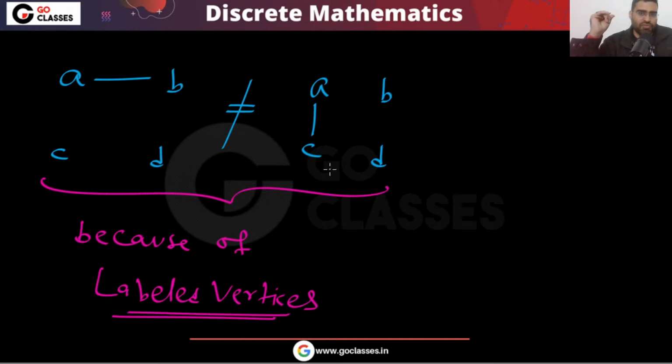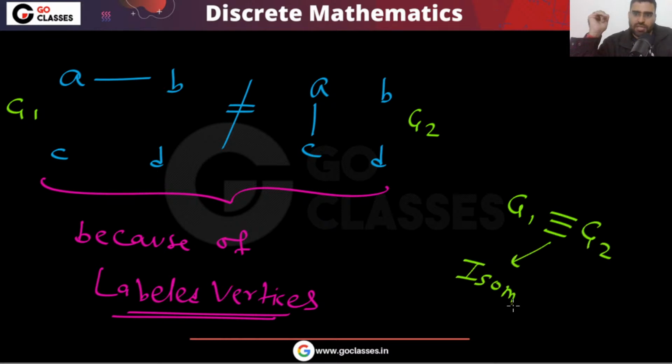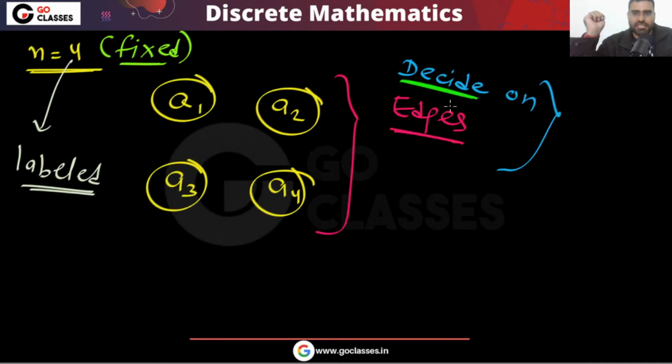Yes, they are isomorphic graphs. These two graphs, if you notice, for example, let's call this graph g1 and this graph g2. Yes, they are isomorphic. This is the symbol for isomorphic. Yes, these two graphs are isomorphic, but these two graphs are different.